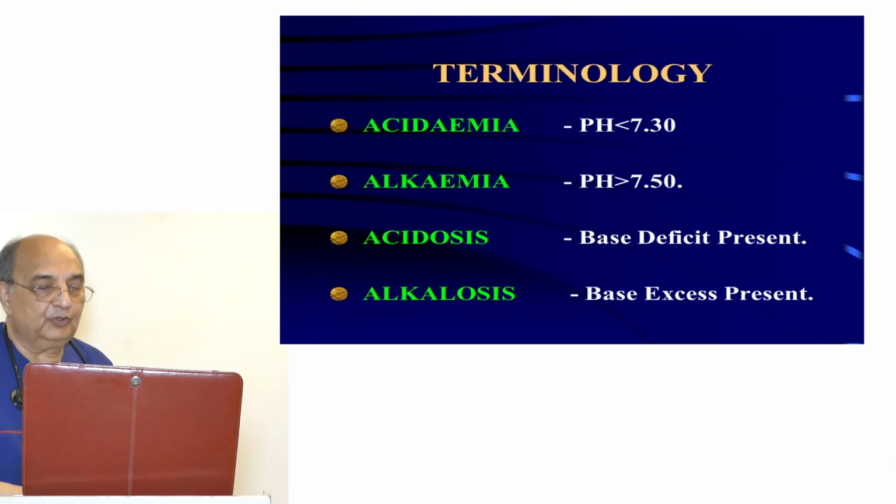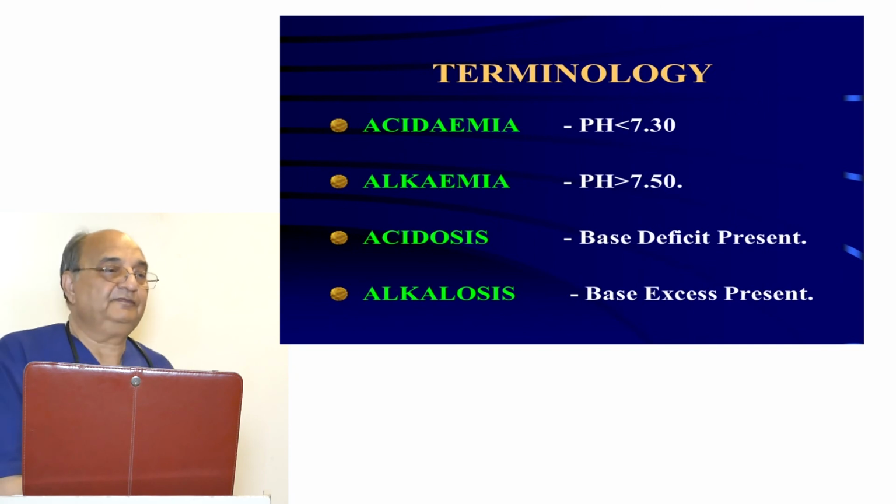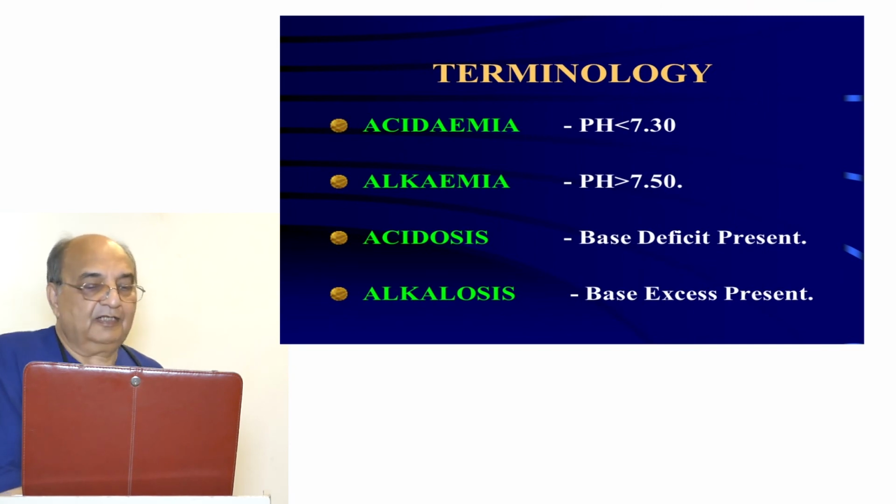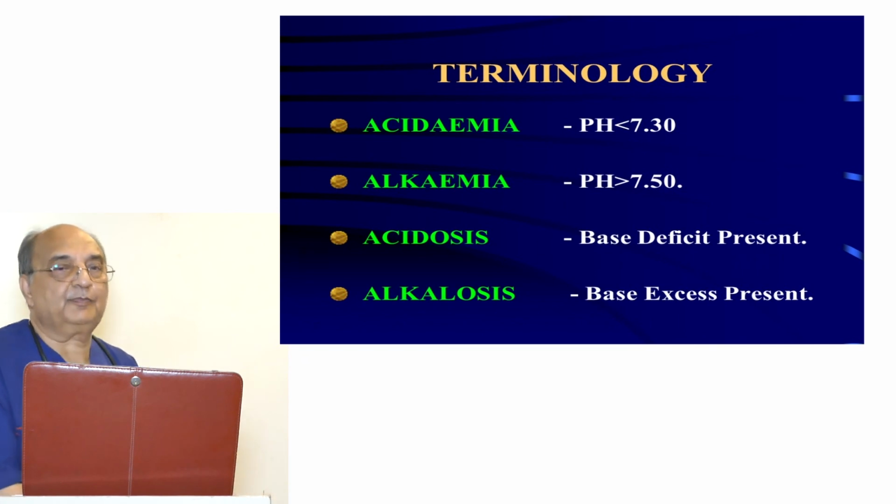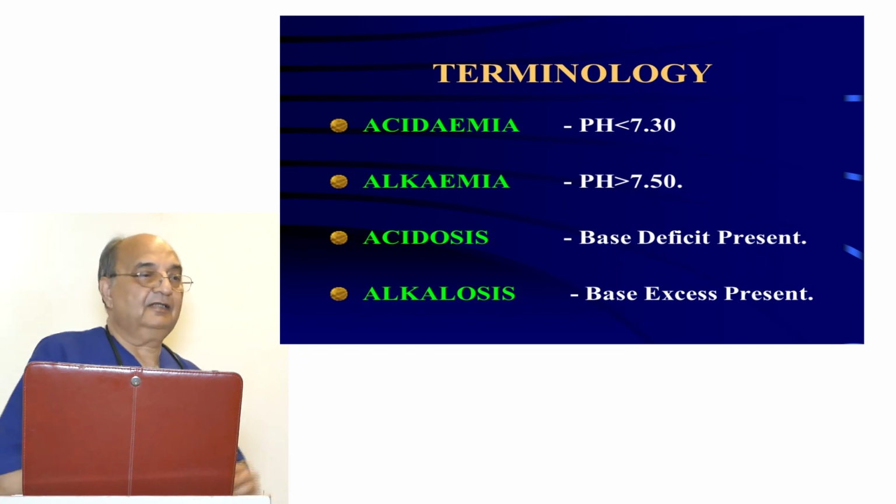Now there are terminologies like acidemia. Acidemia is when there is a reduction in pH in the plasma. We look only at the pH, and if the pH is 7.3 or less, we say there is acidemia. We don't label it as acidosis. Same with alkalemia. When the pH is greater than 7.5, we say it is alkalemia.